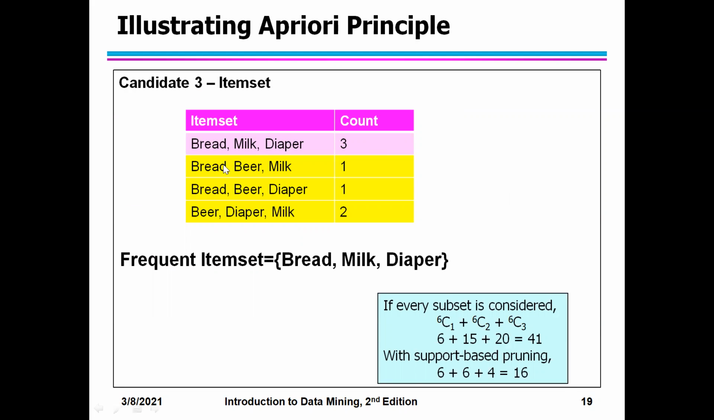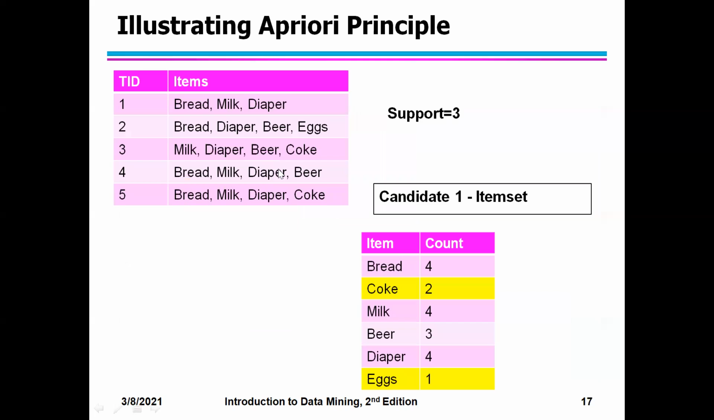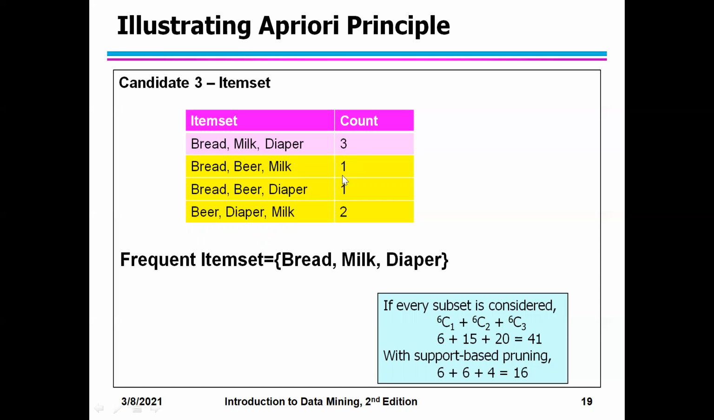Okay. Then bread, beer, and milk. How many times it appears? Go back to your table. Bread, beer, and milk. Where does it appear? Bread, milk, beer. Yeah, it appears in transaction 4. So once it's occurring, I'll give the count as 1.